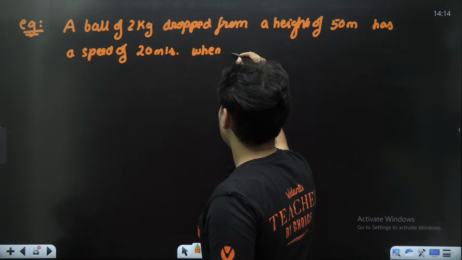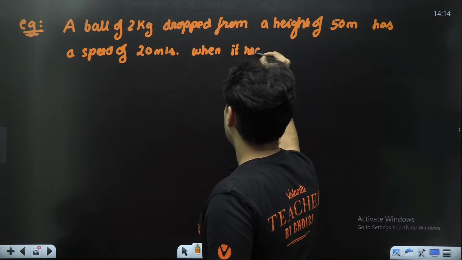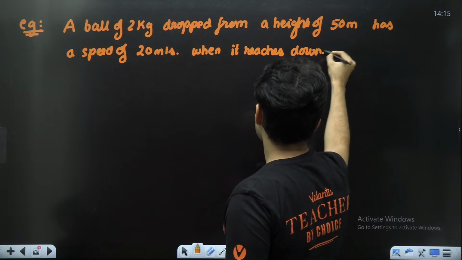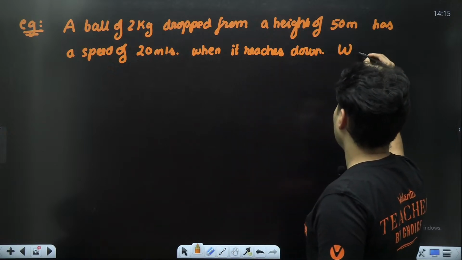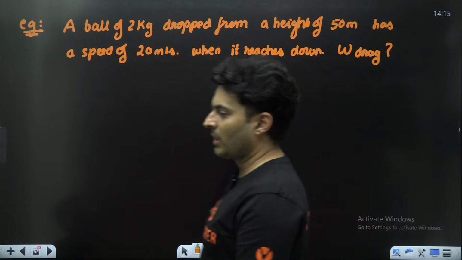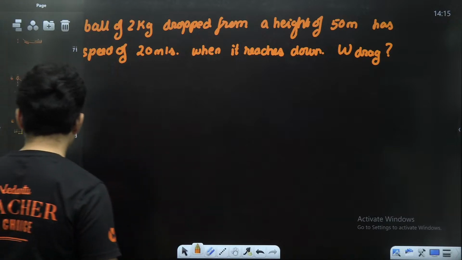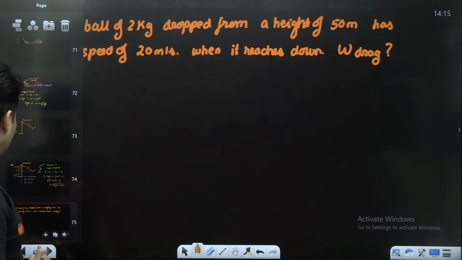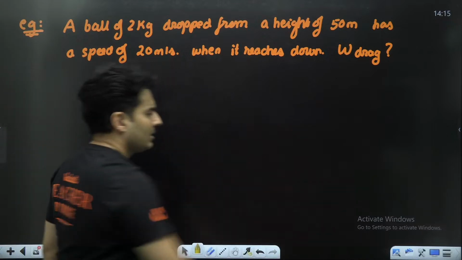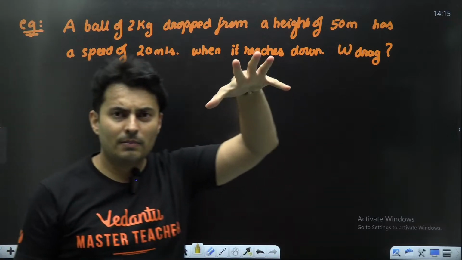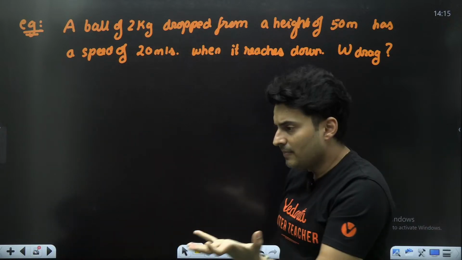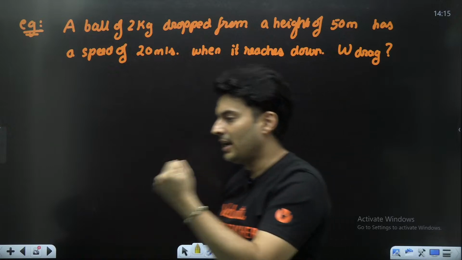When it reaches down, the work done by the drag force is how much? It's a very different kind of question, and you will see also why it is different. A ball is released from the top, height is given, mass is given. Question is, if the speed is this much, how much work is done by the drag force?